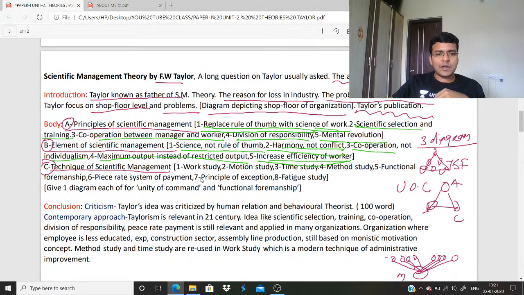Lastly, techniques of scientific management: work study, motion study, time study, method study, functional foremanship, piece rate system of payment, principle of exception, fatigue study. Just in a single line I am describing.